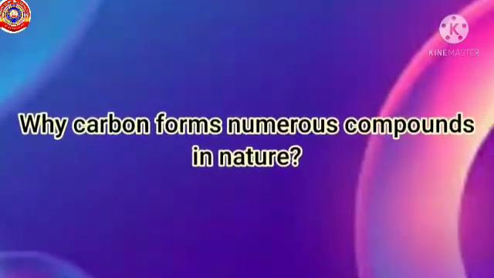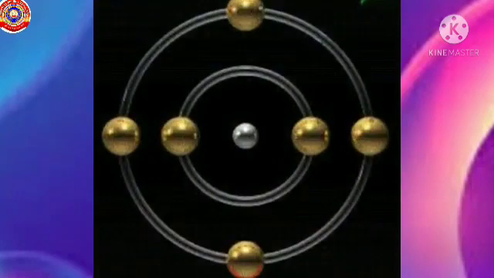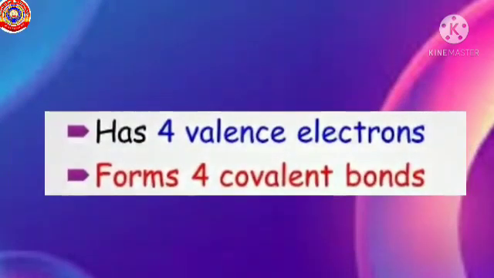Why does carbon form a large number of compounds in nature when compared to other elements? Think about the valency of carbon. How many electrons are present in the outermost shell of carbon? Exactly, carbon has 4 electrons in its outermost shell, right? So, it shows a great tendency to form covalent bonding with other elements.